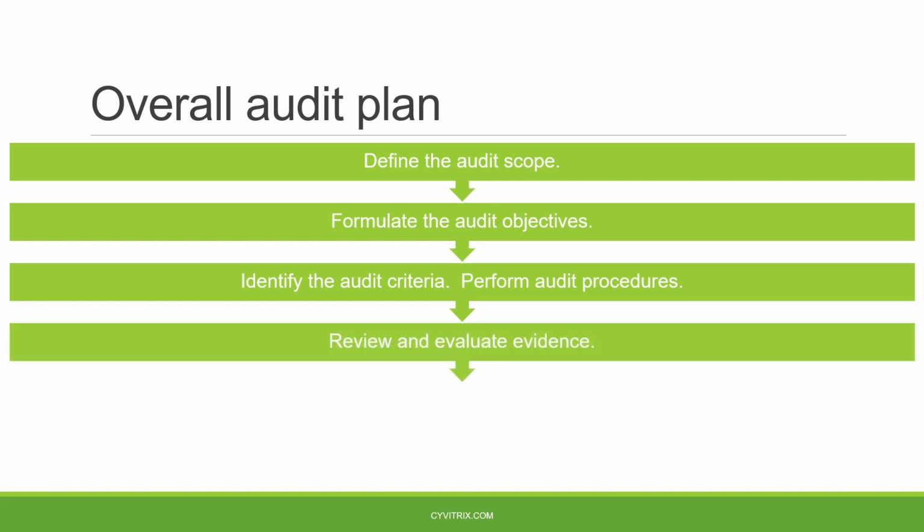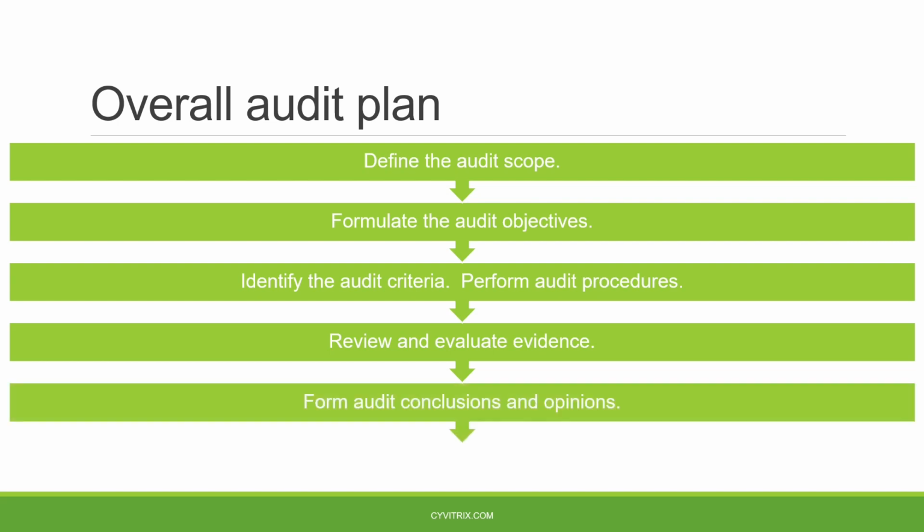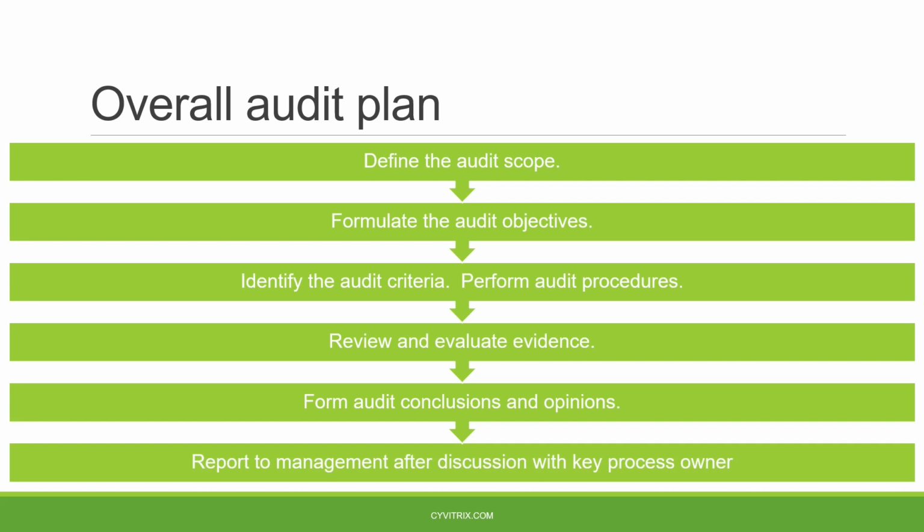We start, of course, with collecting, reviewing, and evaluating the evidences. After that, based on the evidences that we collect, we form the audit conclusion and opinion, which will include the auditor's opinion about the status of the controls that the auditee is controlling and holding. After forming the opinion, we report the audit result to the management, of course, after discussing the key points with the process owner.